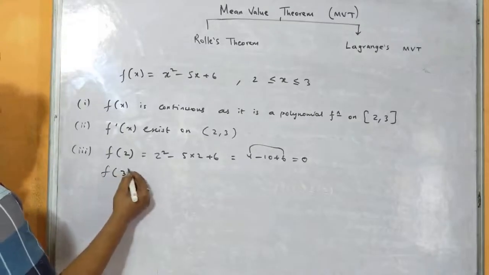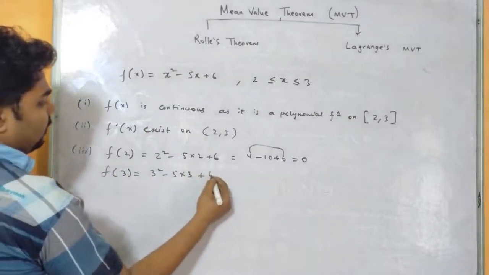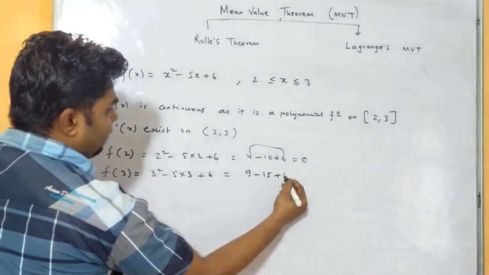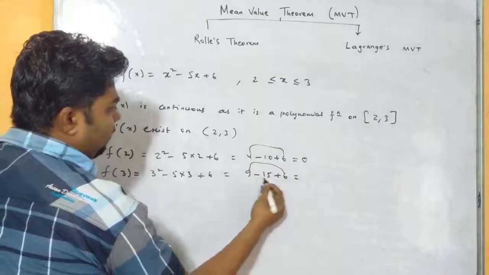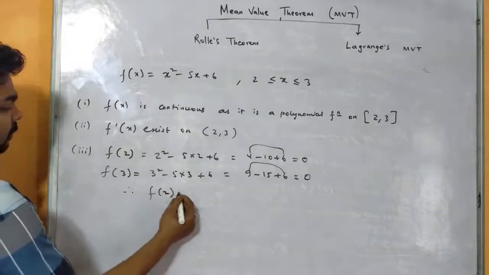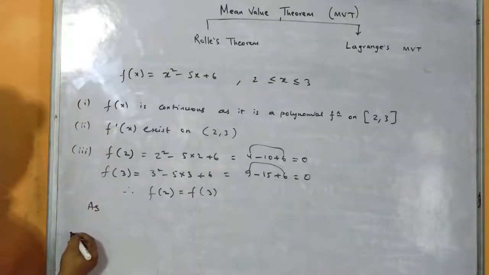F of 3 will be substituting in the question, that is 3 square minus 5 into 3 plus 6, that is 9 minus 15 plus 6, again 6 plus 9 is 15, 15 minus 15 is 0. So you see, therefore f of 2 equals f of 3. Again we have to write that sentence.